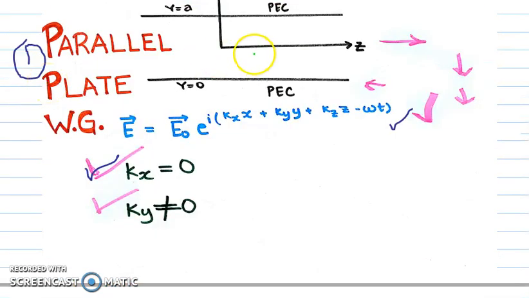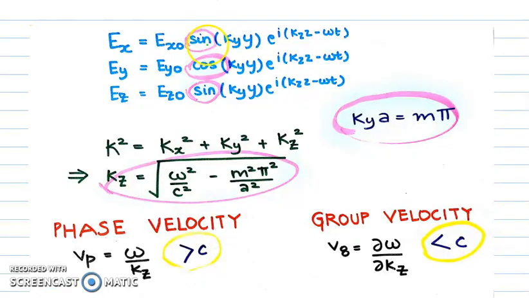Hence, in our previous diagram, we can see that the parallel components are x and z, whereas the perpendicular component is y. Hence, the x and z components at y equal to 0 must evaluate to 0, as you can see here, because of the sine component, and the y component must survive, which is shown by the cosine term. Applying boundary conditions at y equal to a, we get this relation, which defines the mth mode of a waveguide. This is a very normal relation for k in the Cartesian system,